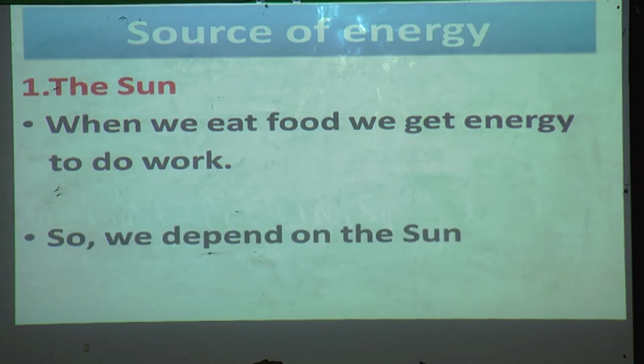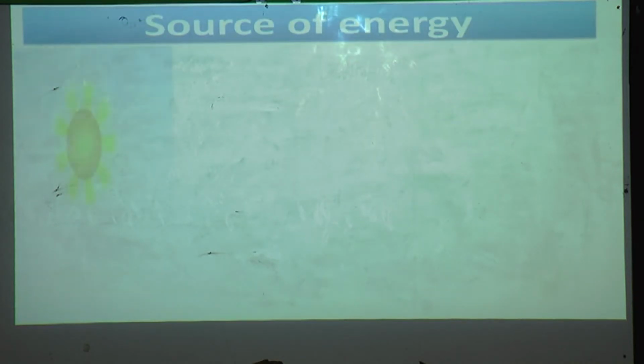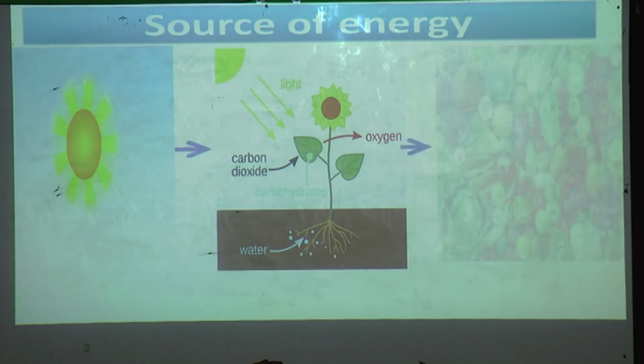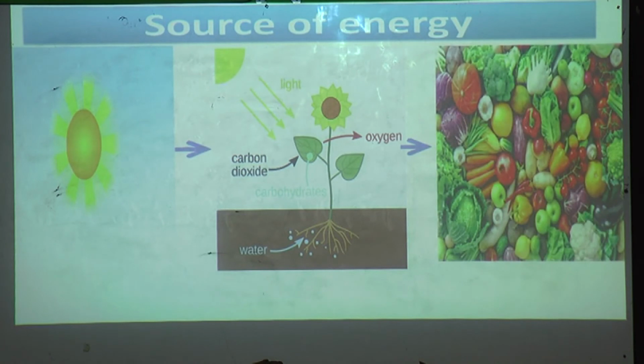So we depend on the sun for energy. Yes, from the sun plants get light or energy. They produce the food, and that food we are eating. So we depend on the sun, and plants also depend on the sun. So it is very important for us.